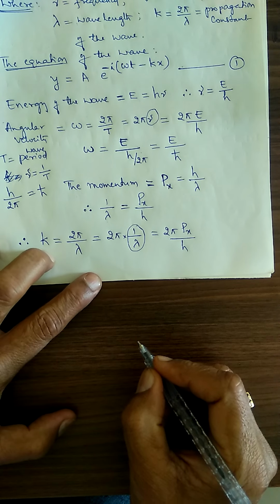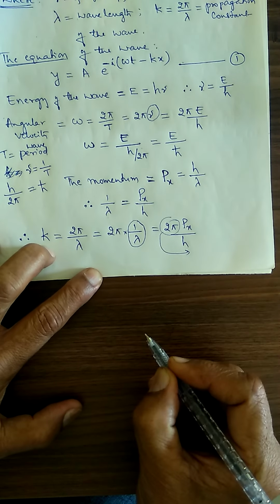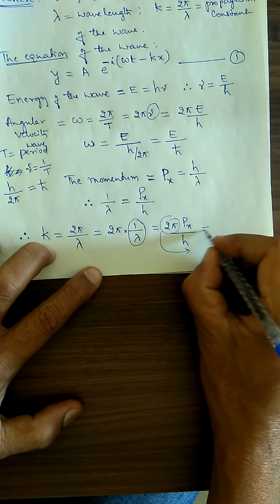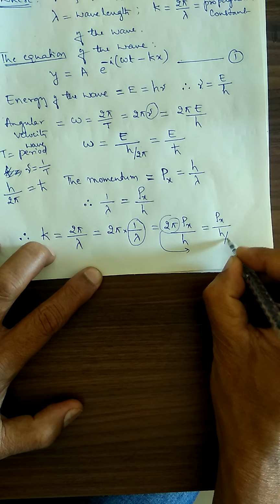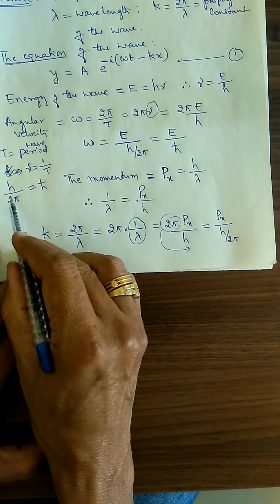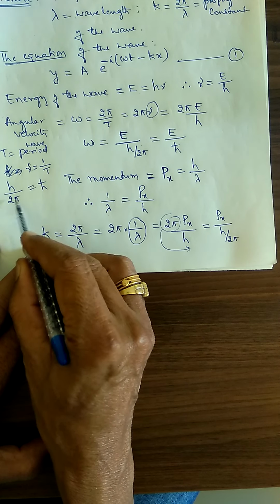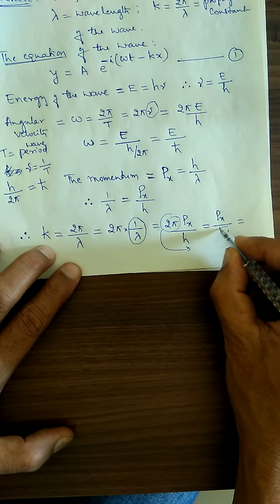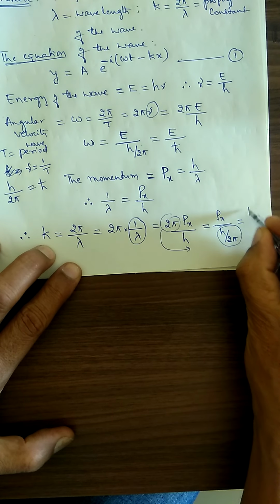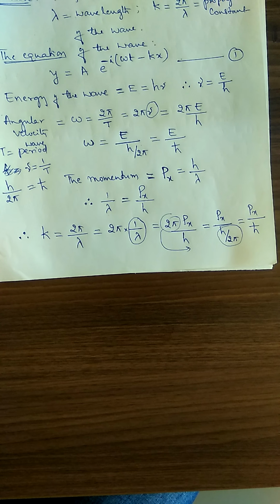This 2 pi, I will take to the denominator, so that is equal to px divided by h divided by 2 pi. Again, h by 2 pi is equal to h cross. I will substitute that here. Therefore, k is px divided by h cross.